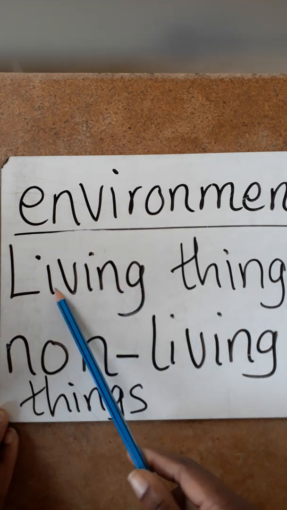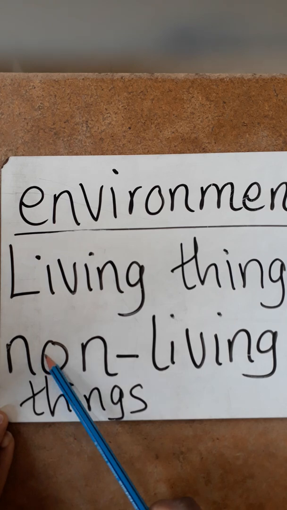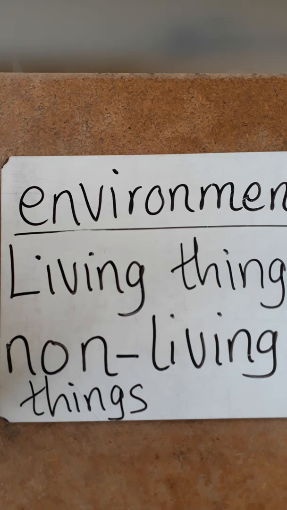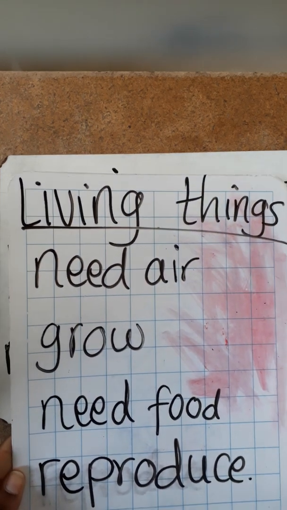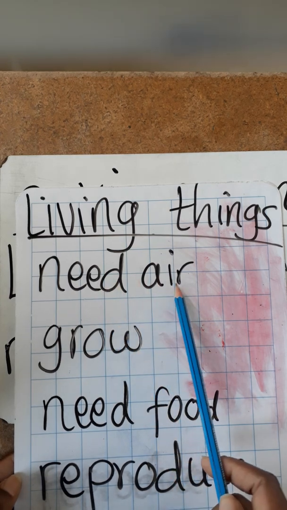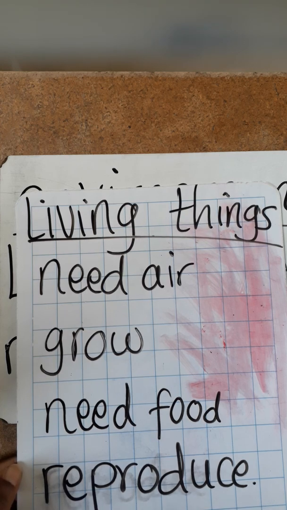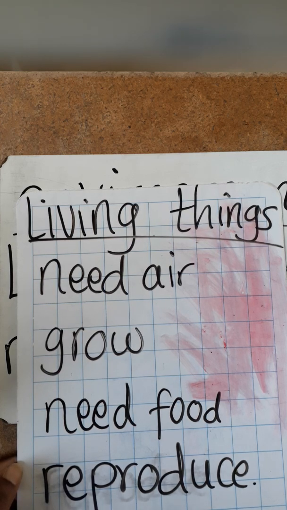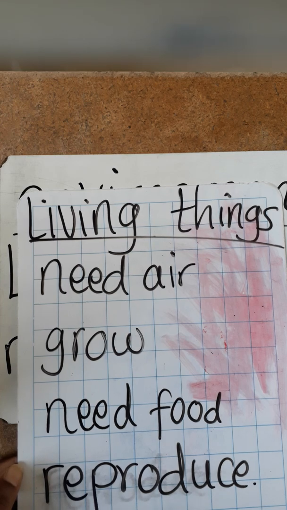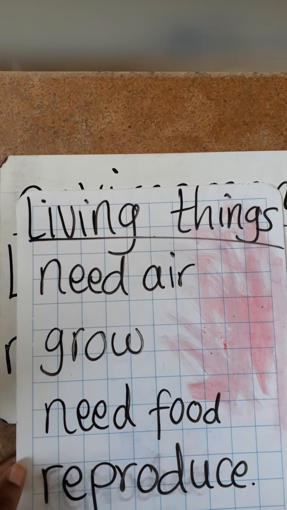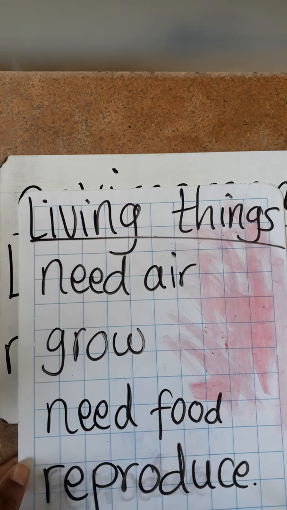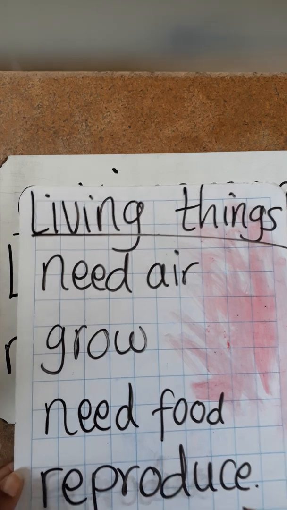Alright, so what do we mean living things? And what do we mean non-living things? Alright, so we are saying living things are those things that need air. Now, can you begin to think? What are the things around us that need air? First of all, you look at yourself and say, oh yes, I need air. I breathe all the time. So you are the first person who needs air. So we are going to say animals need air. And the animals, they are always around us.